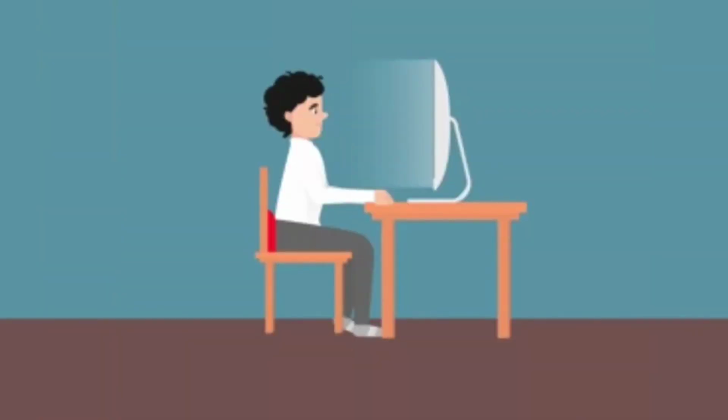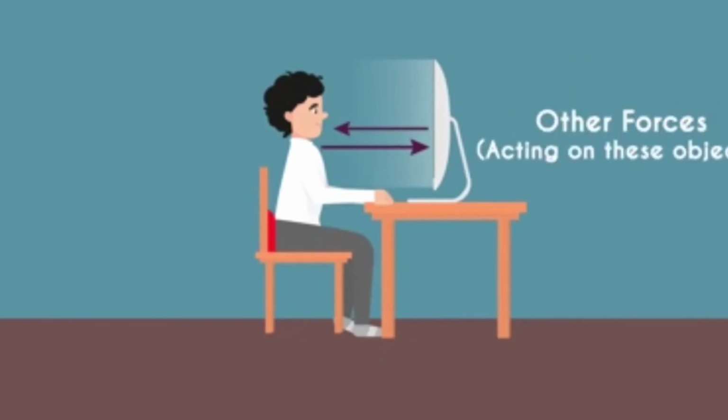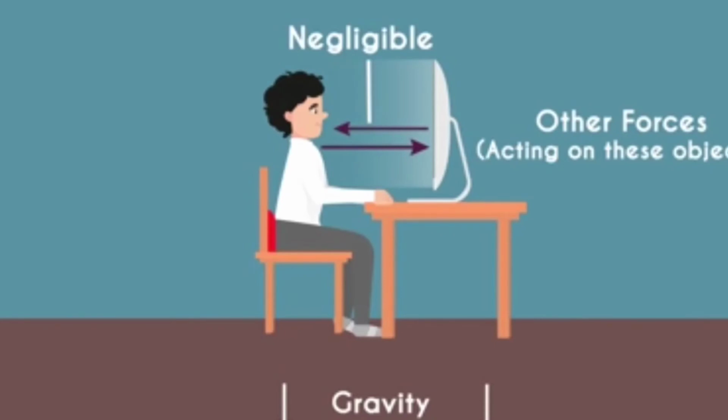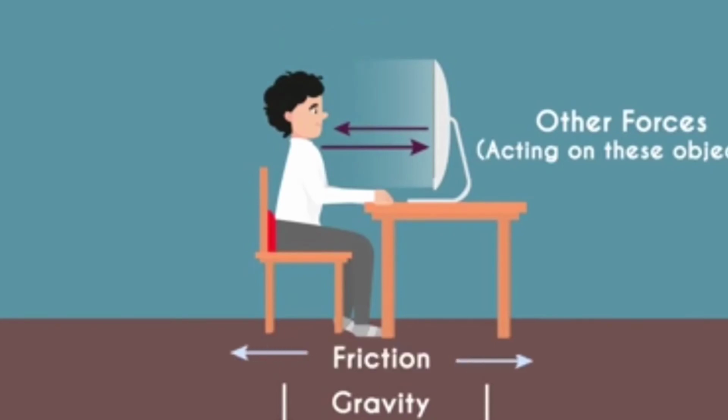Now let me assume that you're looking at this video at home on your computer. So if any two objects attract each other, why don't you get pulled to the computer, or why doesn't the computer get pulled towards you? The answer is pretty logical. It's not only you and your computer in the picture. There are other forces acting on you and the computer. Take the gravitational force of the Earth, for instance. It's pulling you as well as the computer so strongly towards itself that the force between you and the computer is negligible compared to it. Also, there'll be force of friction, which is much more than the gravitational force between you and the computer.